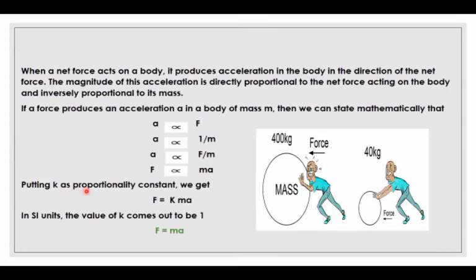Putting k as the proportionality constant, we get F is equal to k m a, where k is called the proportionality constant of Newton's second law. In SI units, the value of k comes out to be 1. So the formula we get is F is equal to ma, and it is the second law of motion.